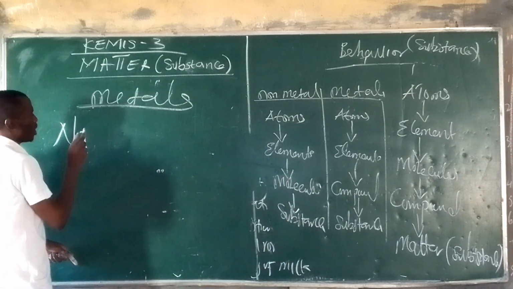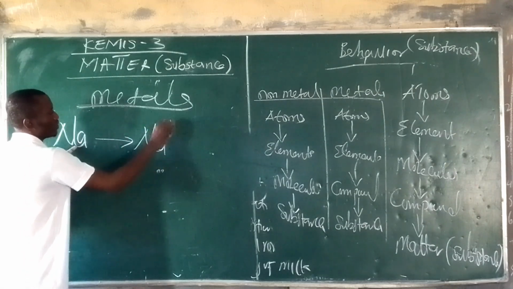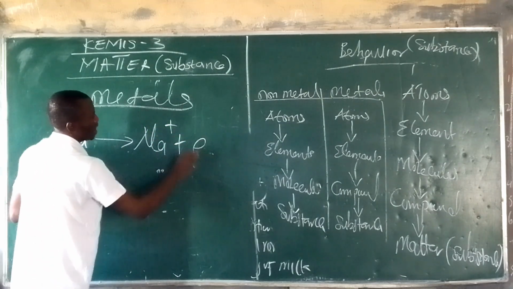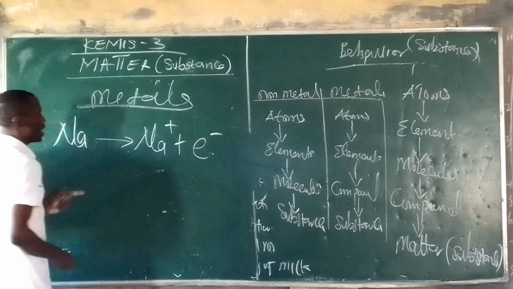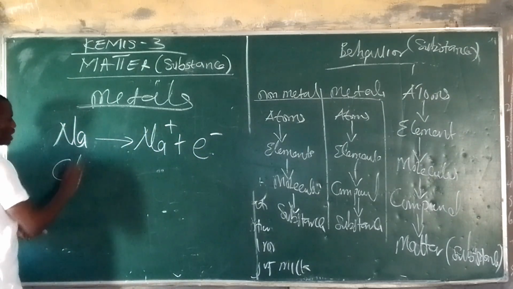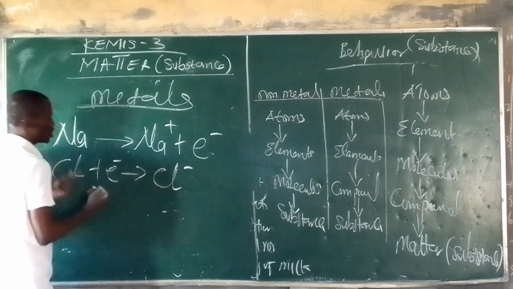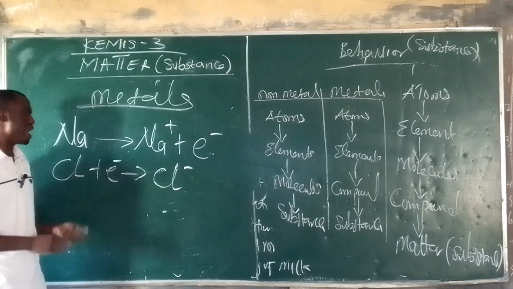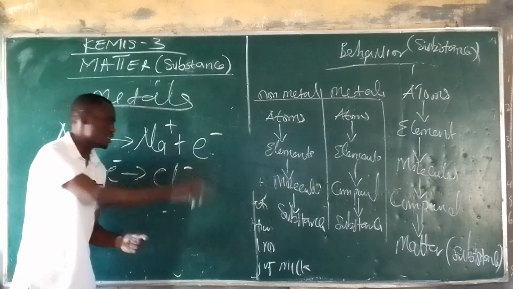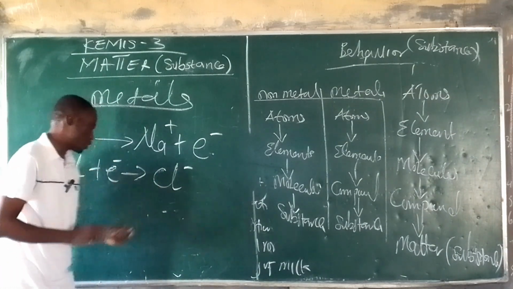Now, this is for metals. For the sodium metal to become unipositive, it must give out an electron. So this is called oxidation. Now, we also have another element like chlorine. For it to become negatively charged, it must receive an electron. So you can see what is happening here is that sodium is giving out an electron and chlorine is receiving the electron.